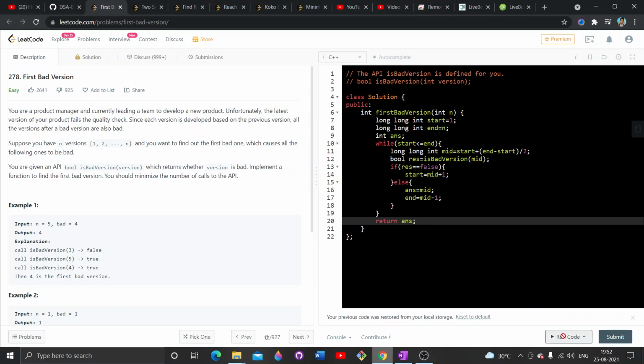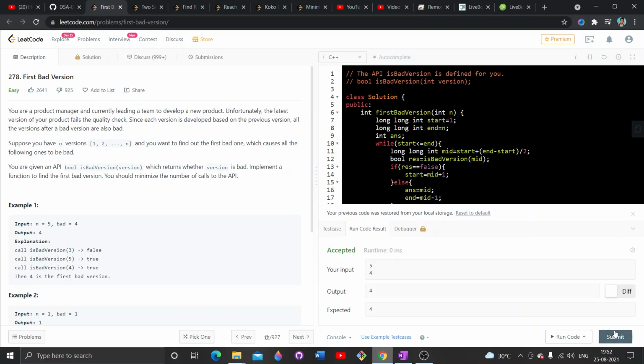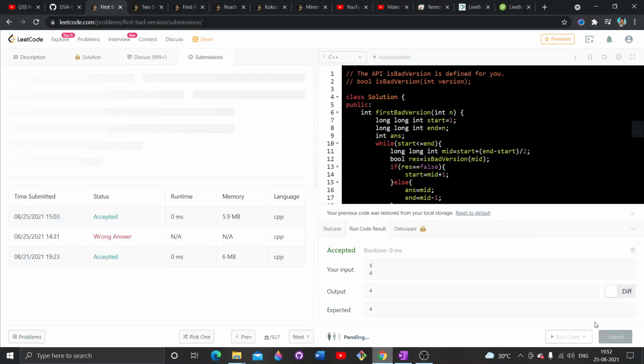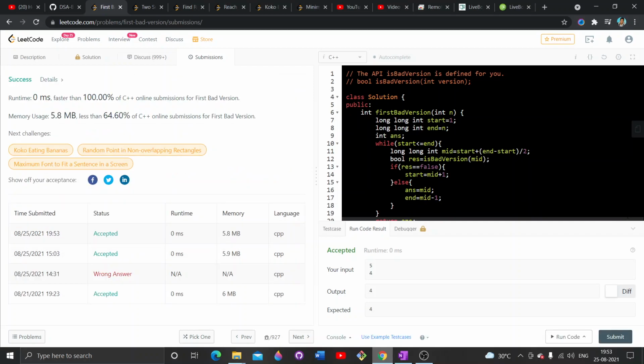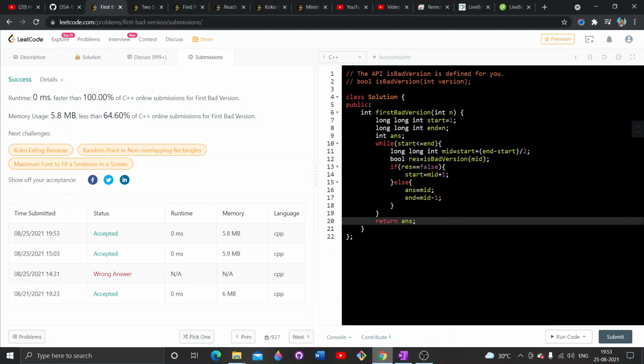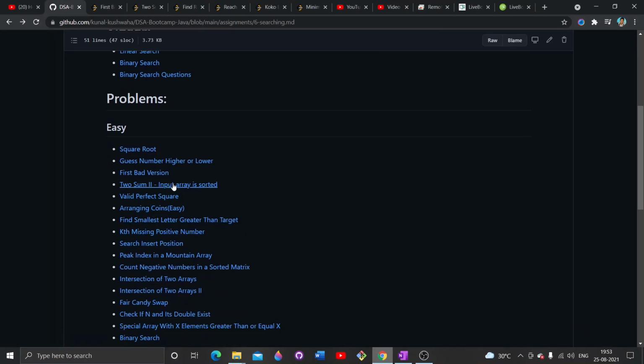Let's run the code. It's accepted, run successfully, let's submit it. Yeah, it's correct. So it was a pretty easy problem. In the next lecture I will do this with a two-input array. It is also a very good problem. I loved doing that.